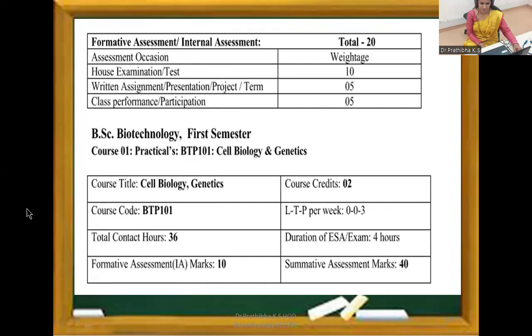Now, this is all about your internal assessment marks for 20 marks. House examination or maybe a test carries 10 marks. Written assignment or presentation, project or any kind of term projects, carries 5 marks. Class performance or participation carries 5 marks. So total in theory, you have 20 IA marks. Okay.